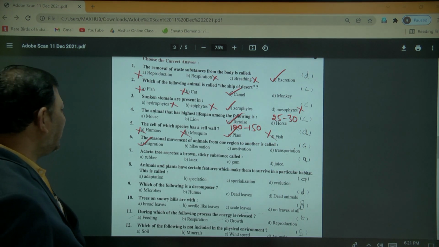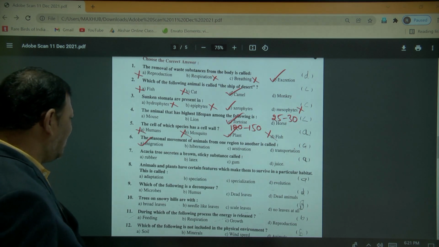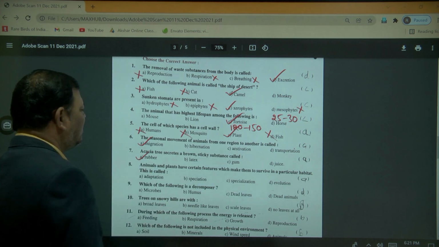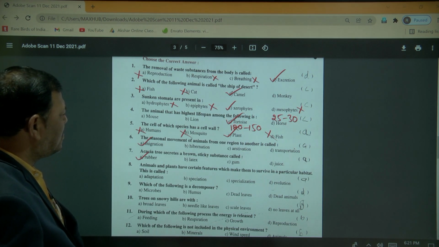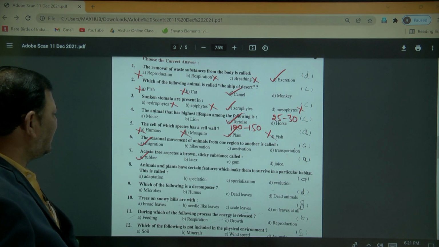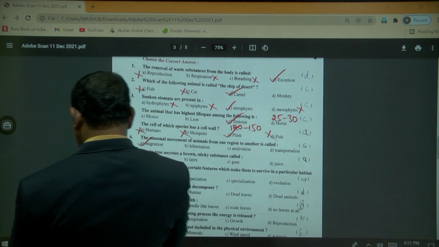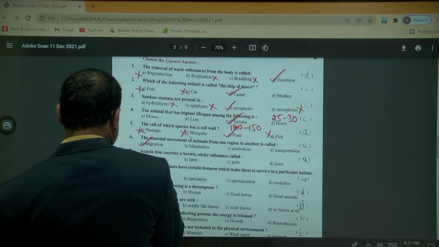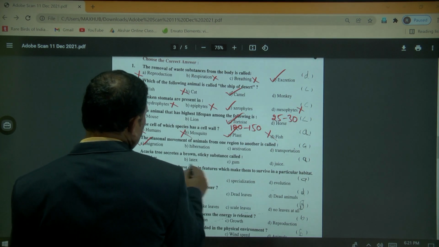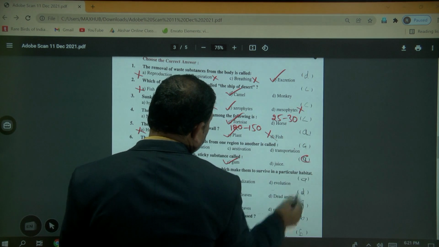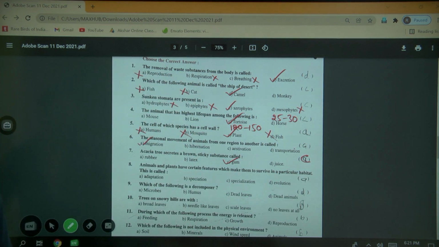Next, acacia secretes a brown sticky substance called what? Acacia is okay. Some trees secrete rubber, Hevea brasiliensis, so that is also wrong. Acacia secretes gums. This is the gums.